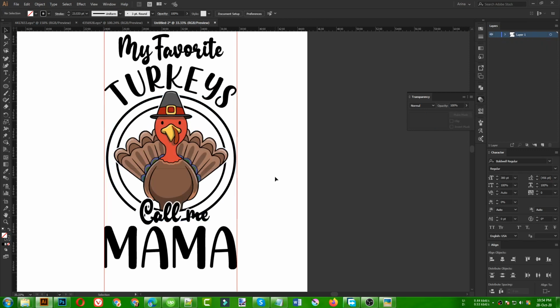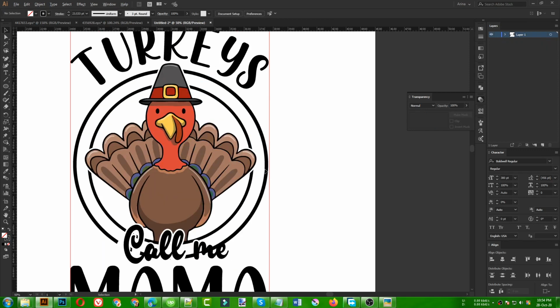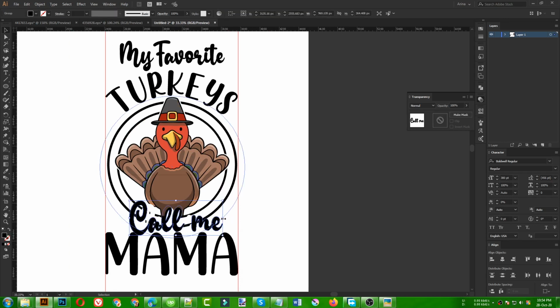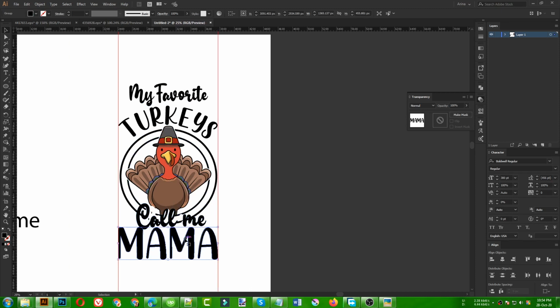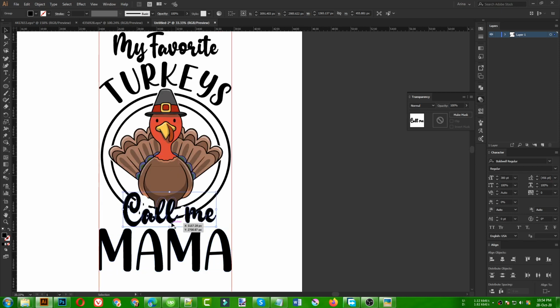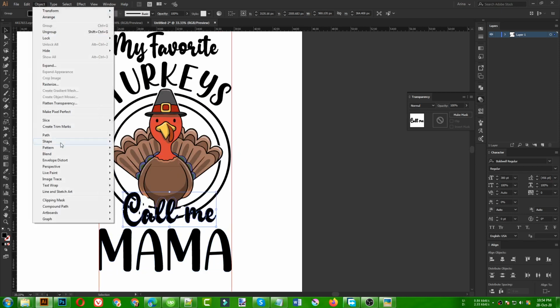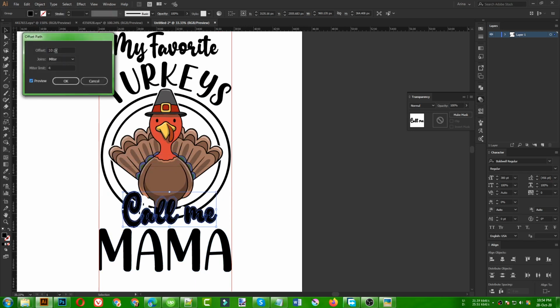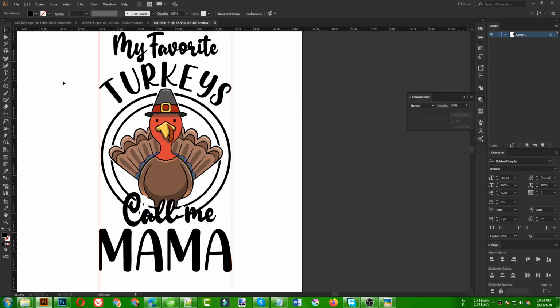I think this is becoming a bit confusing at this point, so sorry for that, I'm trying to explain the whole process here. I'm bringing that a bit down so that I can make this one bigger because I want to make that text bigger. So let's make that offset path again, but in a bit bigger size, maybe 15 pixels will work for me. That is good. Now cut this one.